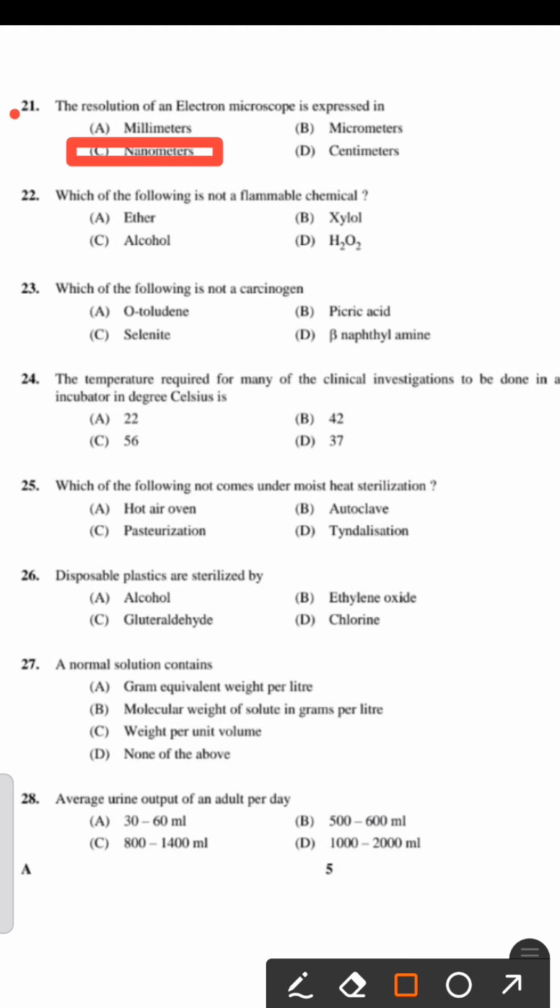Next one. Which of the following is not a flammable chemical? Ether, xylol, alcohol, H2O2, that is hydrogen peroxide. This type of question was asked in the recent DME examination. The right answer: hydrogen peroxide.